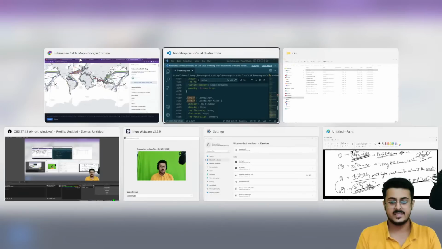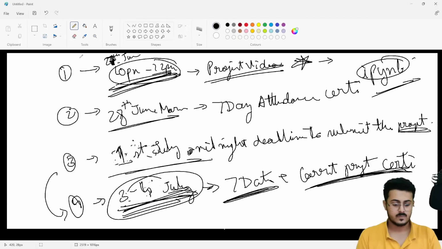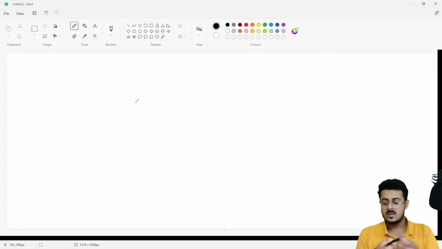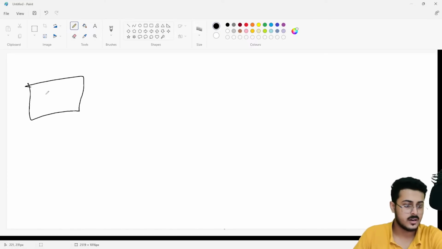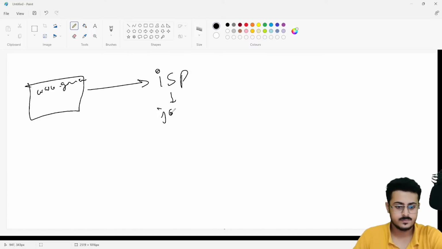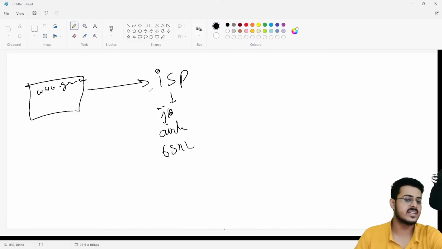Okay, let's try to understand how this works. Inside your monitor, you're writing www.google.com. Now this is basically sending a request to the internet service provider. This can be Jio, Airtel, BSNL, anything. This is your internet service provider.